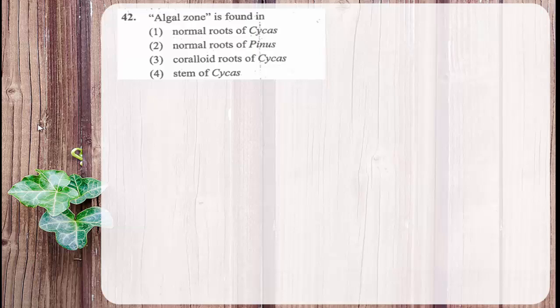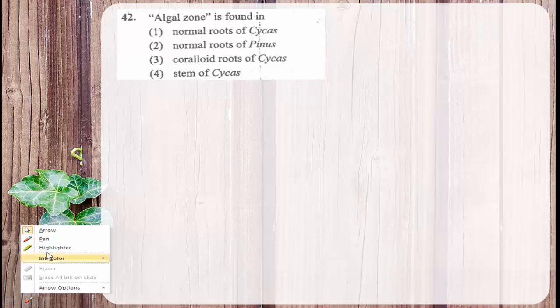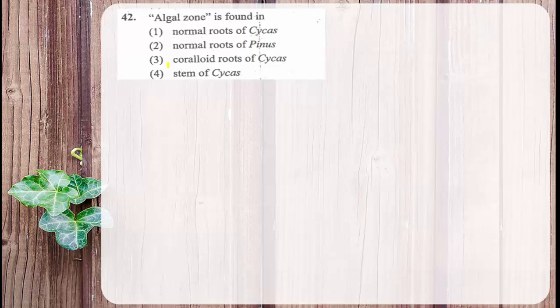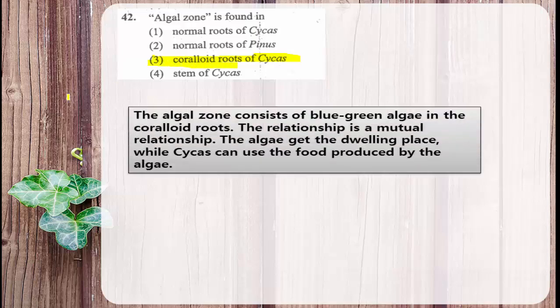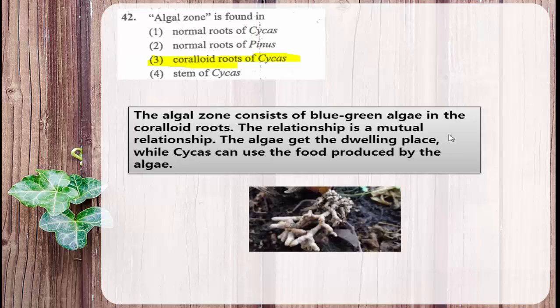The plant is dioecious because the male and female cones are produced separately on two independent plants, and in cycas, the coralloid root is characterized by association with cyanobacteria, commonly called blue-green algae. Therefore, the answer is coralloid root of cycas.